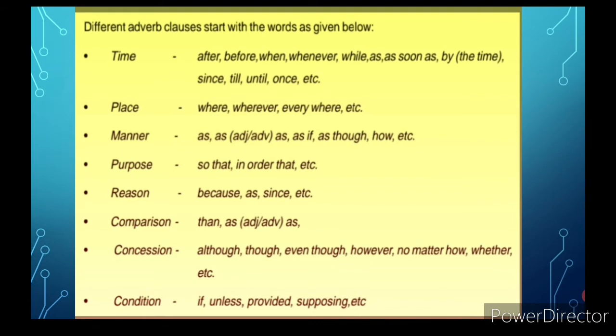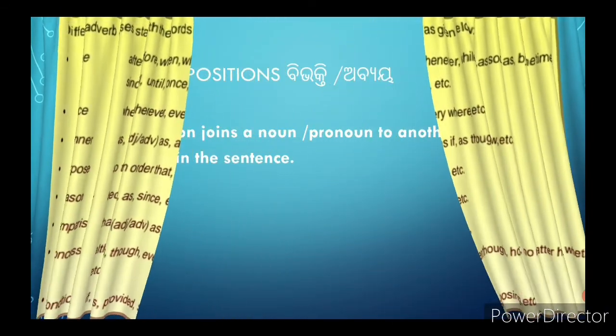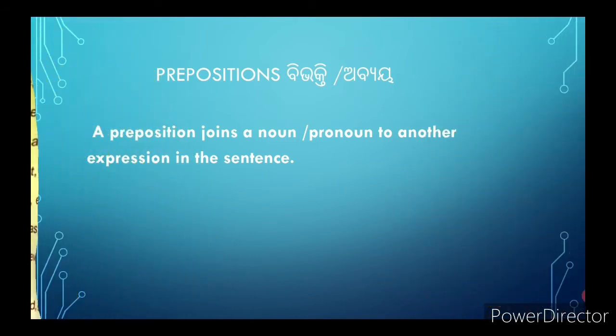These are the adverbs generally used in English, and a sentence that begins with one of these is generally called an adverb clause. Now let's move to the next point, that is preposition. Some say its Odia meaning is vibhakti, and some say its Odia meaning is abhaya. Both are correct. A preposition joins a noun or pronoun to another expression in the sentence.